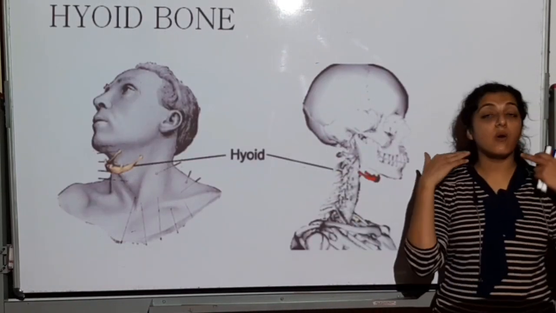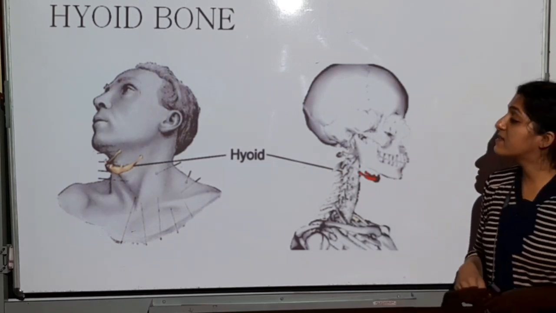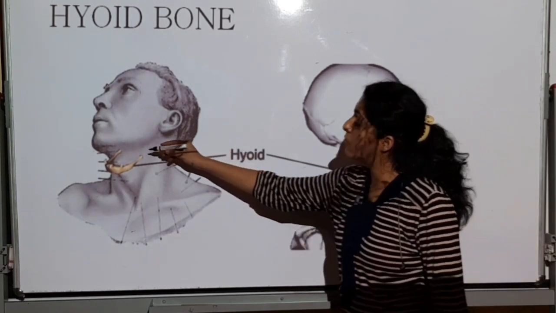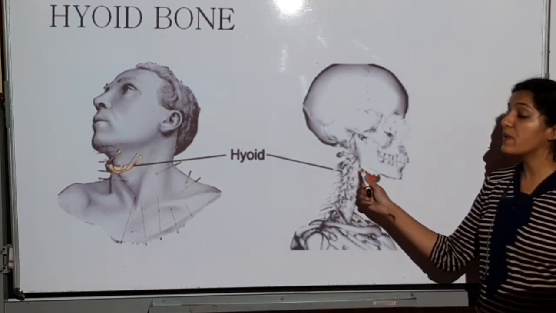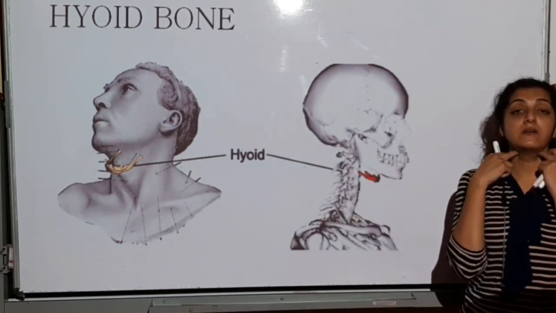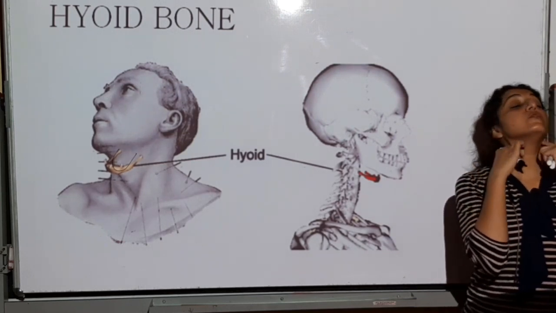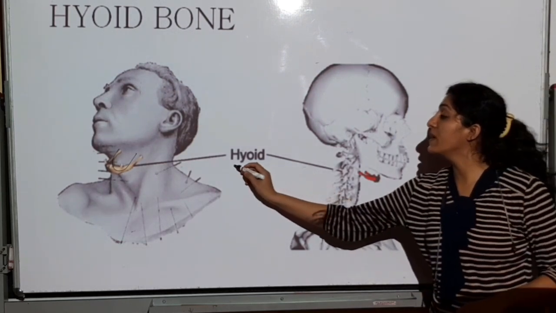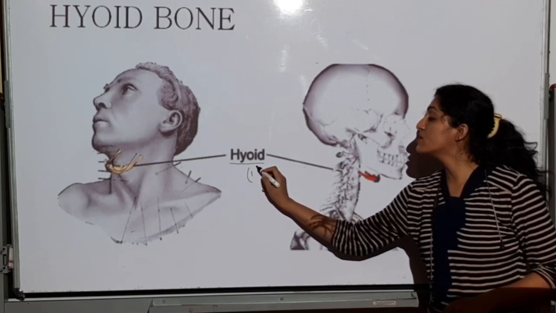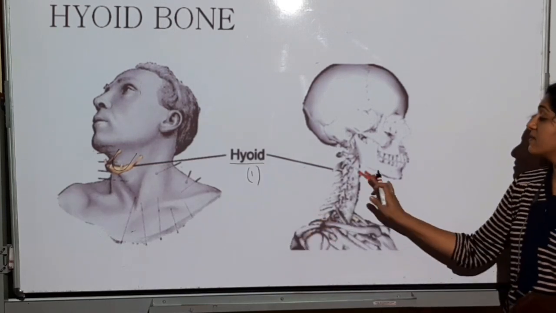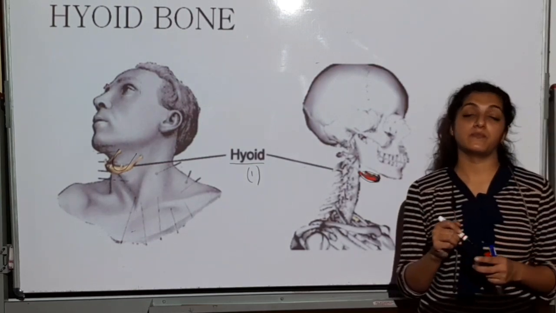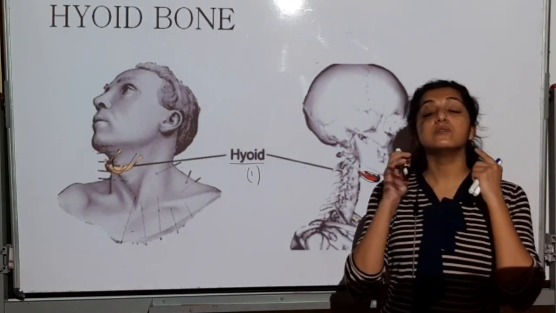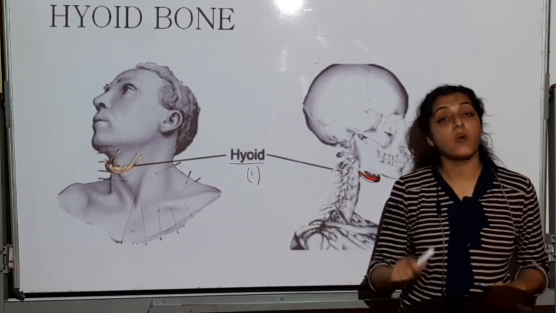This U-shaped bone gives attachment to the muscles of the tongue. See the shape, U shape. Located between the mandible and the laryngeal part. Okay, over here. This U-shaped bone is going to be the hyoid bone, which is again single. It is placed in the midline. It is 1 in number. It gives attachment to the muscles of the tongue, important MCQ.